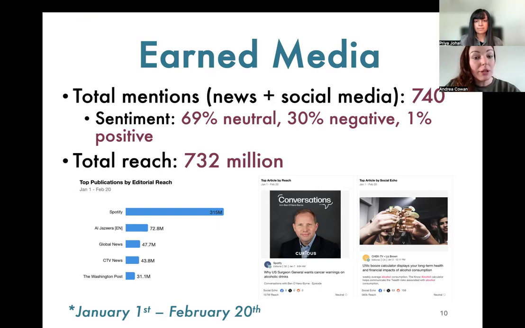In terms of our media reach, we've had quite a few media mentions, especially right at the start. The timing was great with the US Surgeon General announcement around alcohol warning labels or cancer labels on alcohol. So lots of buzz around no alcohol itself. And that's been reflected certainly in some of our other metrics.